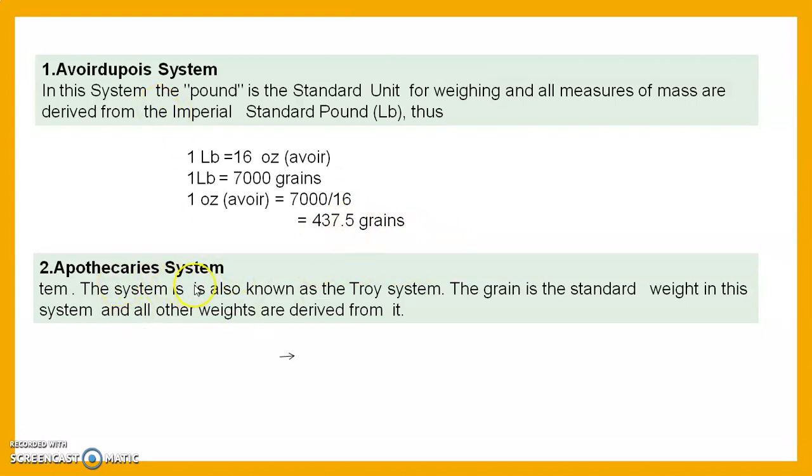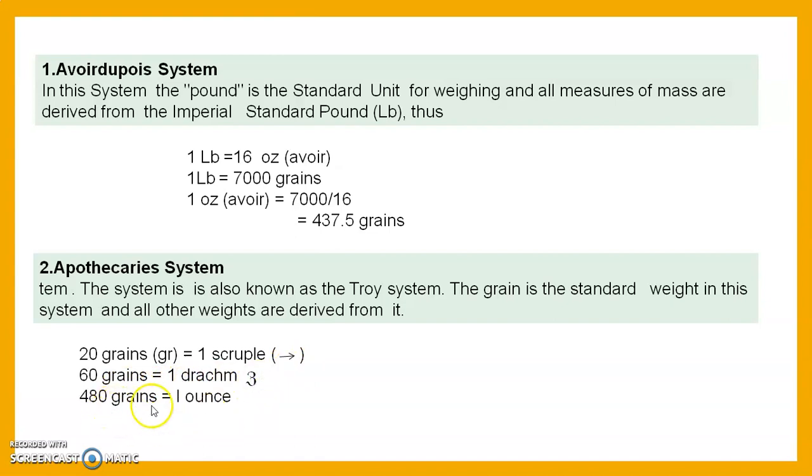Then we see the apothecary system. This apothecary system is also known as the Troy system. Grain is the standard unit in this system, and all the weights are derived from these grains. Here, 20 grains is equal to 1 scruple. Scruple is denoted by a horizontal arrow. Then 60 grains is 1 drachm. This is the sign of the drachm. Then 480 grains is equal to 1 ounce. This is the sign of 1 ounce.